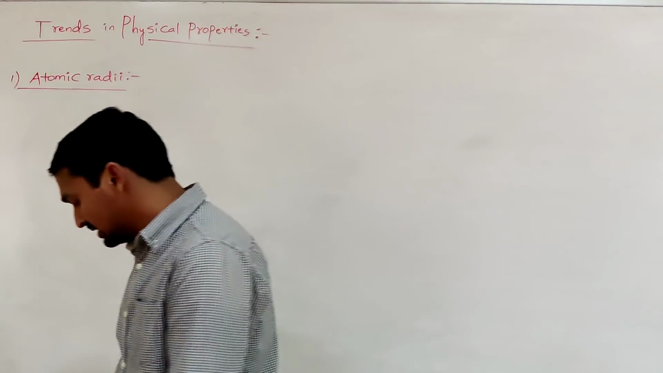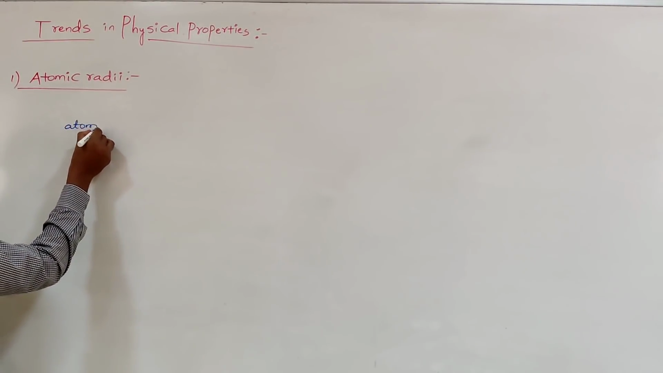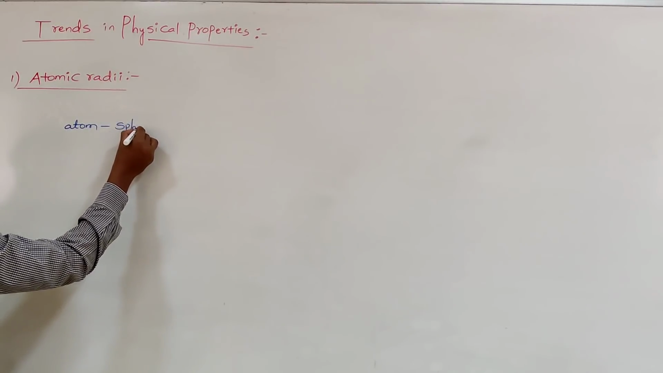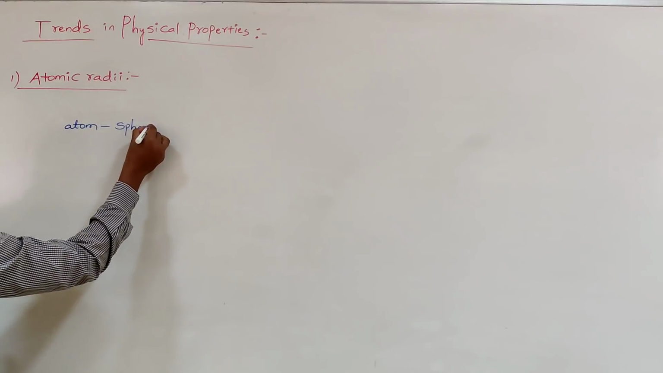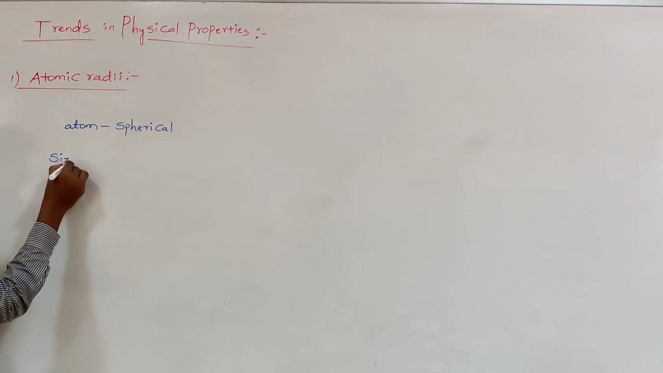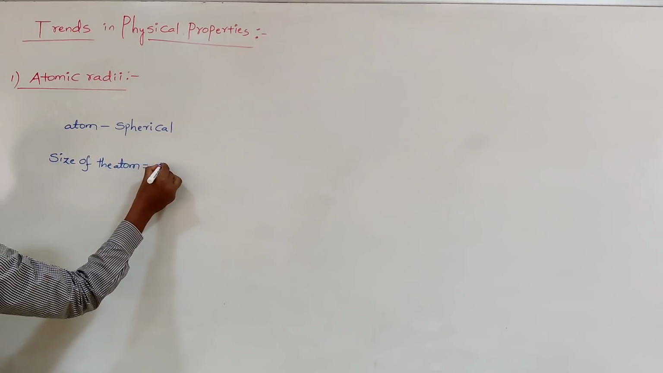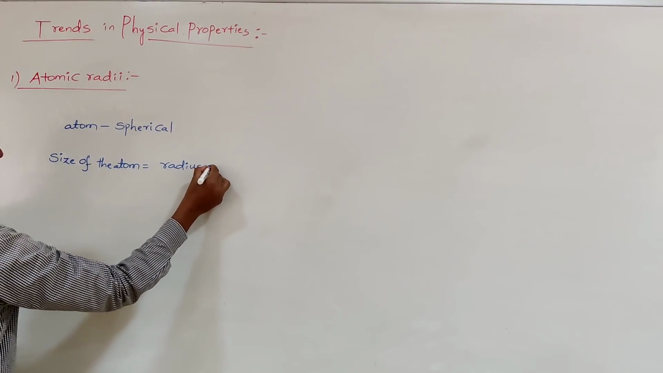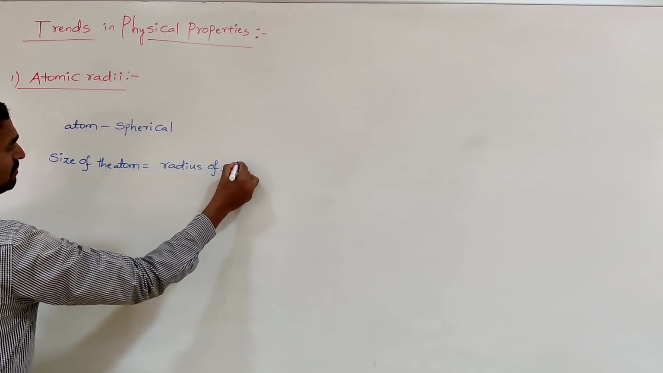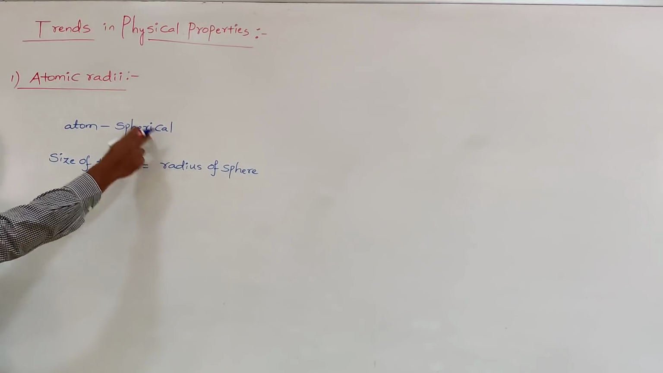Generally, while discussing, atoms are always considered to be spherical in shape. When they are considered spherical, definitely the size of the atom is equal to the radius of the sphere. Like that we can define the atomic radii. If it is considered to be spherical in shape, then what is atomic radii?